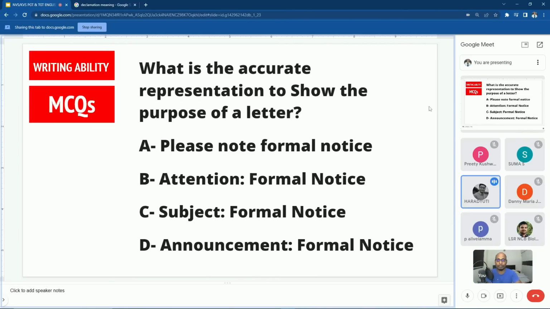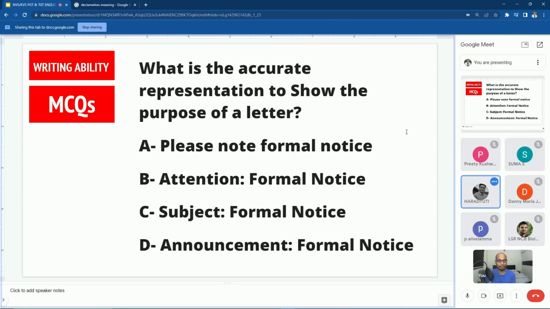Yes, sir. What is the accurate representation to show the purpose of a letter? A, please note formal notice; B, attention formal notice; C, subject formal notice; D, announcement formal notice. Can you read again? What is the accurate representation to show the purpose of a letter? Tell me which option is correct. I think it will be option B, attention formal notice.